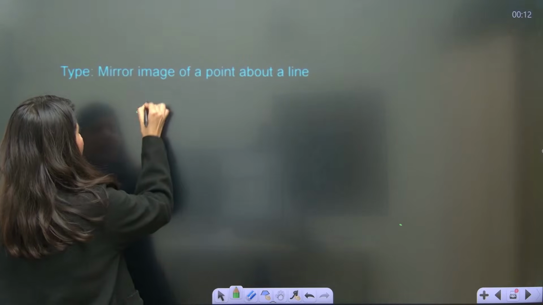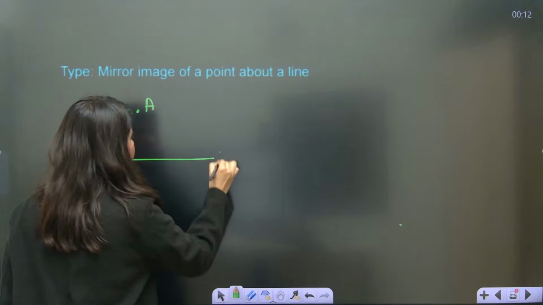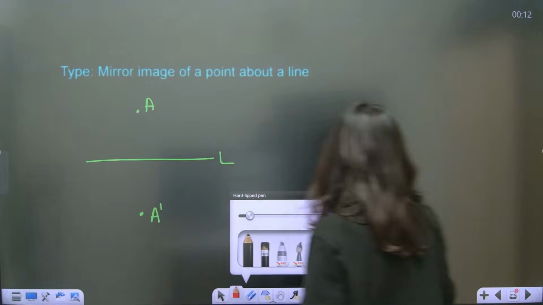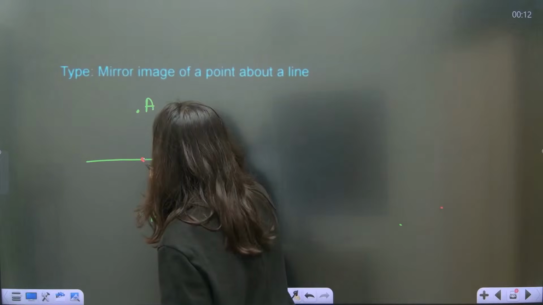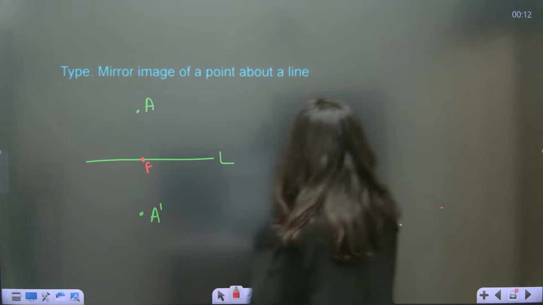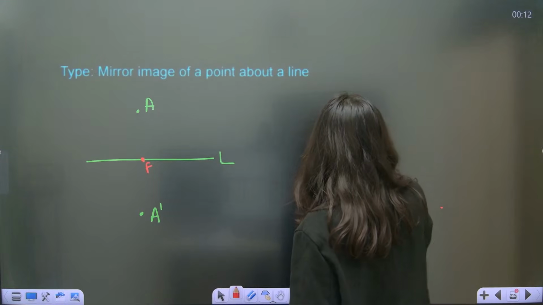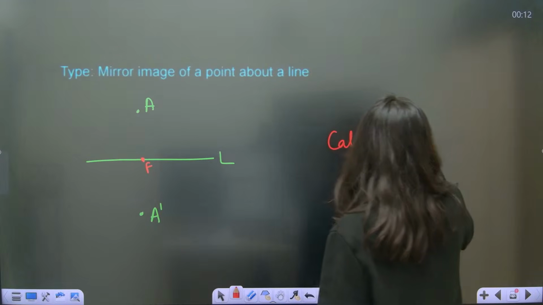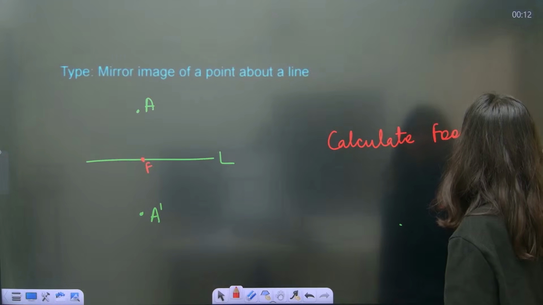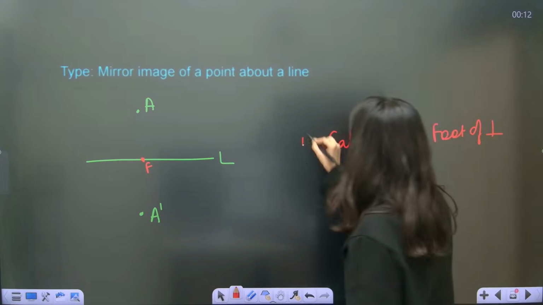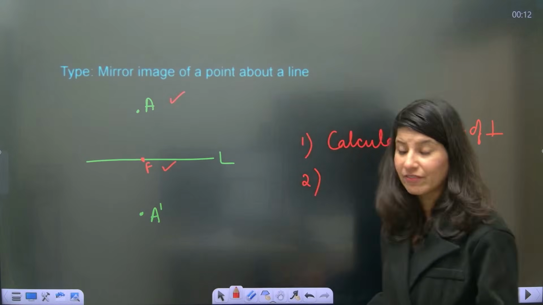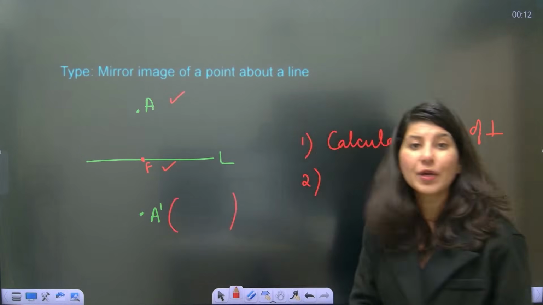See, if a point is there, suppose a line is there and this A dash is the mirror image. So all you have to do is go for foot of perpendicular. Calculate foot of perpendicular, repeat the same procedure. Step number 1. And then step number 2: once you have point A, once you have point F, now you are looking for point A dash.